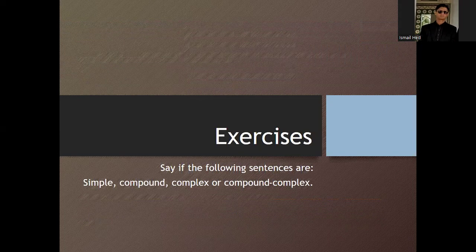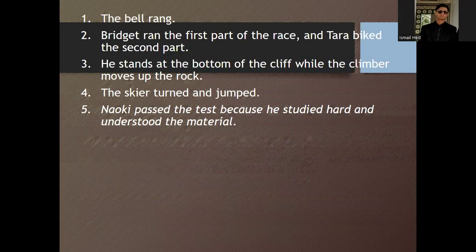So here you can see there are further examples related to simple, compound, and complex sentences. You can have a look at all of them and see how these various types work.